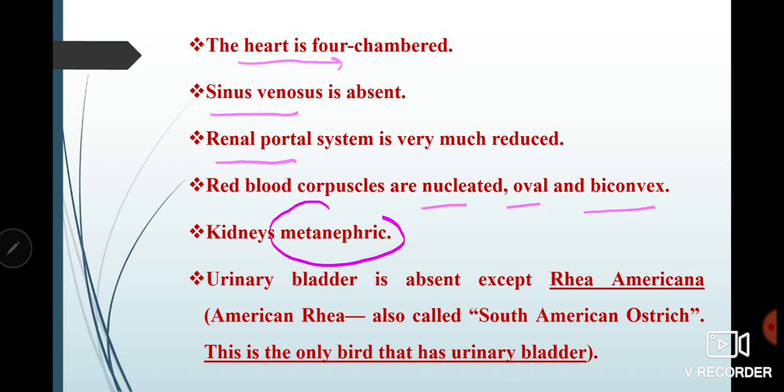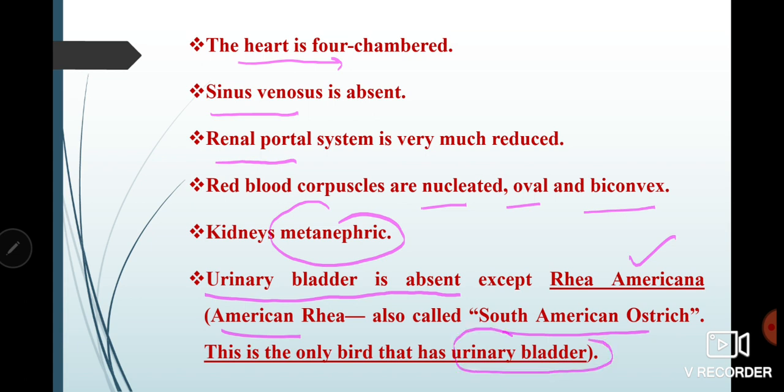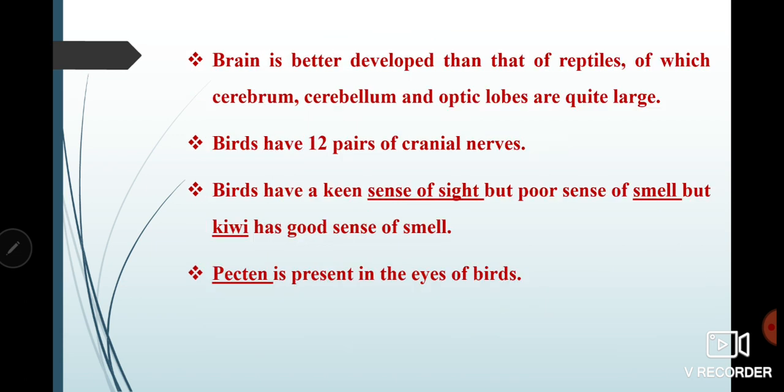Please remember this important point about birds also, that urinary bladder is totally absent in them. There is no need of urinary bladder in birds, except Rhea americana, or American rhea, or South American ostrich. These are the only birds which have urinary bladder present. Please remember this. This is a very important point.